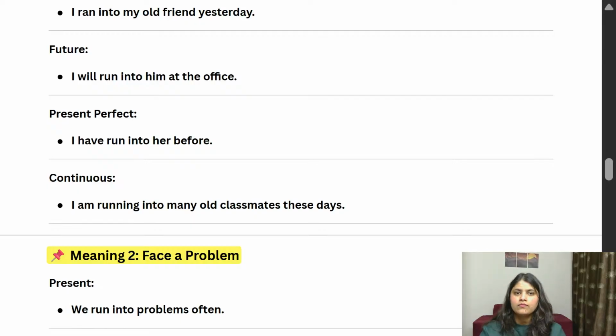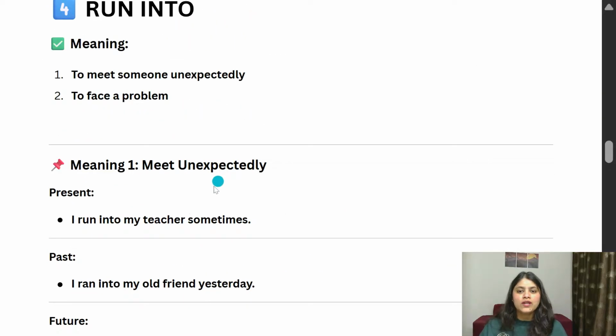Okay, it's clear. Now, where were we? Continuous. Continuous is very simple, you just have to add ing. I am running into many old classmates these days means I am meeting unexpectedly many old classmates these days, nowadays, right? Perfect. So we understood meet unexpectedly.